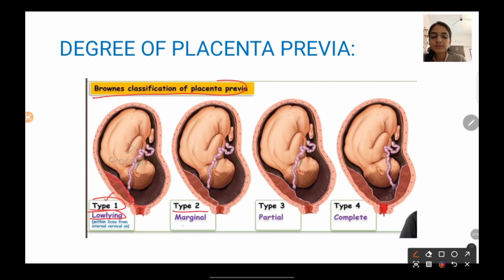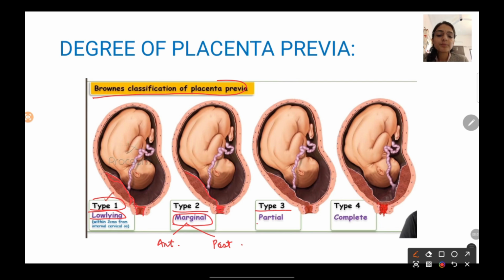Type 2 placenta previa is marginal, which again has 2 types, anterior and posterior. If the placenta is placed anteriorly, then it is anterior type 2 placenta previa. If it is placed posteriorly, then it is posterior placenta previa. As you can see here, the placenta is just touching the internal cervical os. That is why it is known as marginal placenta previa.